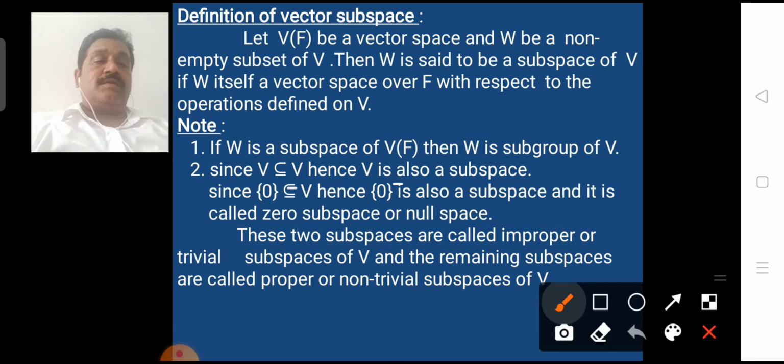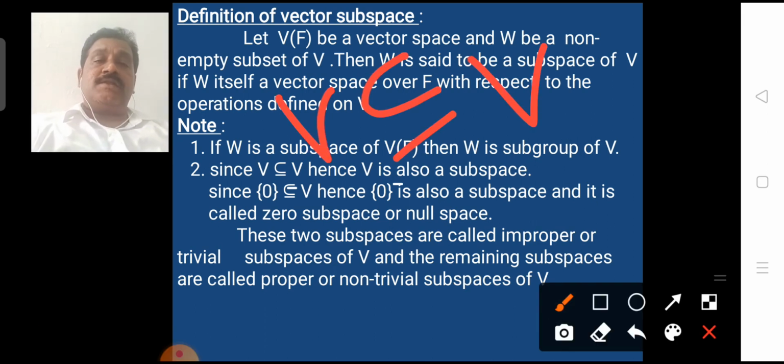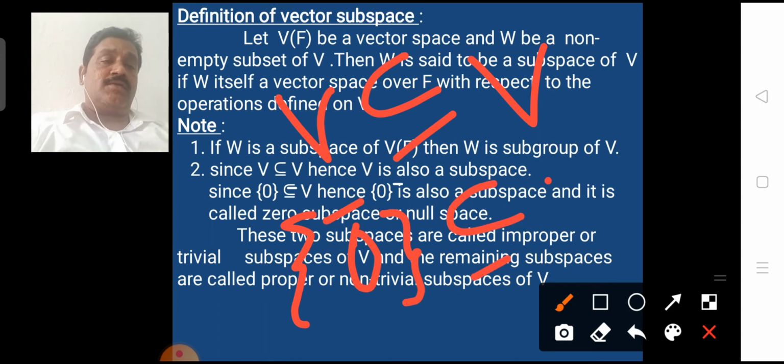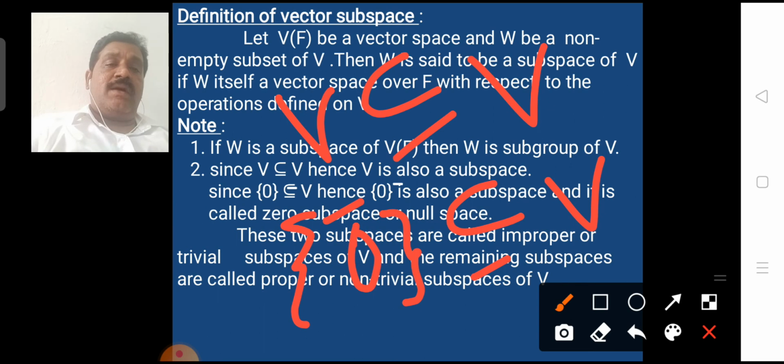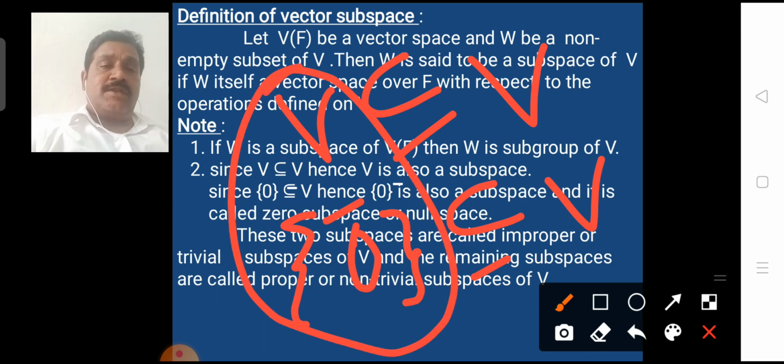Since V is a subset of V, V is also a subspace of V, and the set with the zero vector is also a subset of V. Hence, the zero vector set is also a subspace of V. These two subspaces, V and the set with the zero vector, are called improper or trivial subspaces of V, and the remaining subspaces, except these two, are called proper or non-trivial subspaces of V.